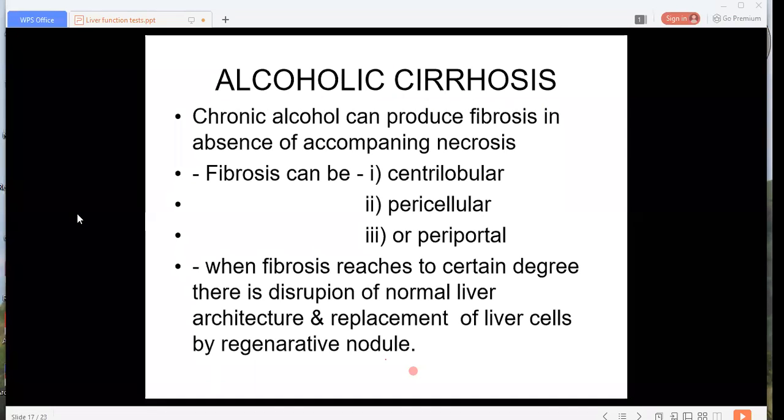The deficiency is intensified by infections, pregnancy or dietary vitamin deficiencies.